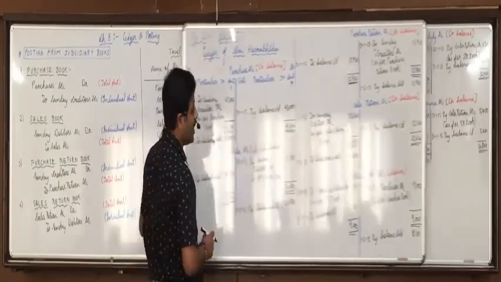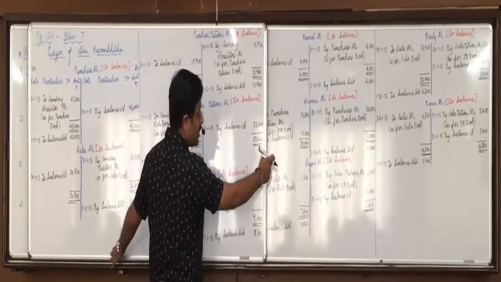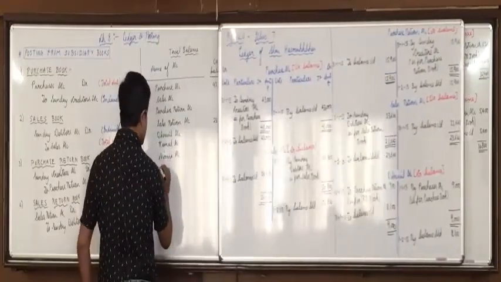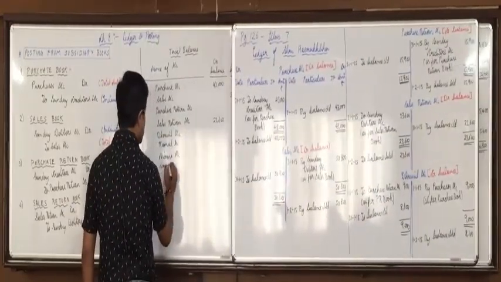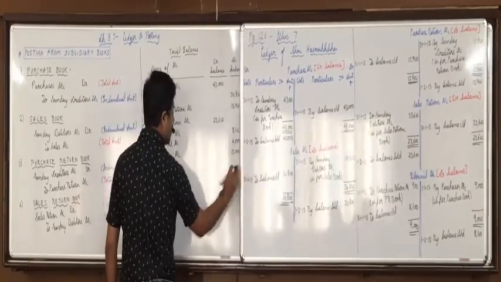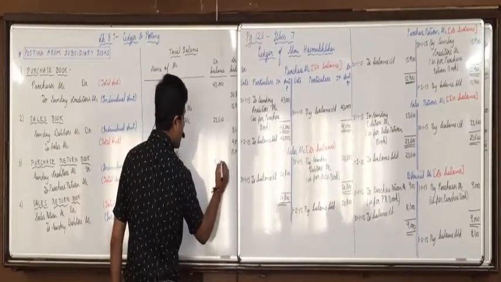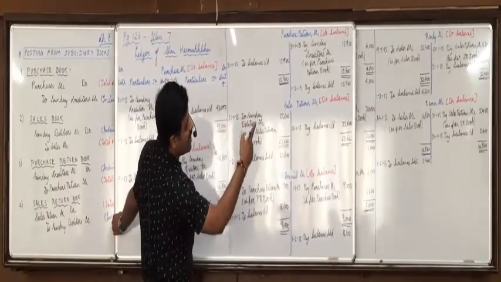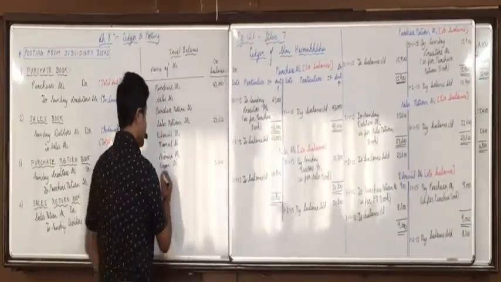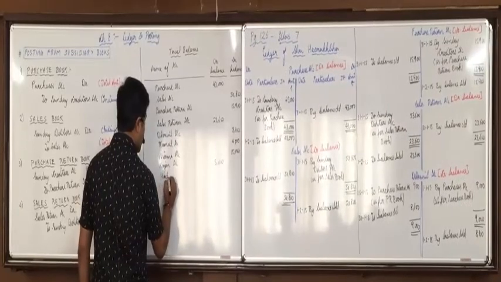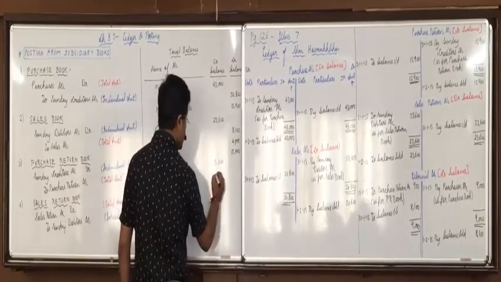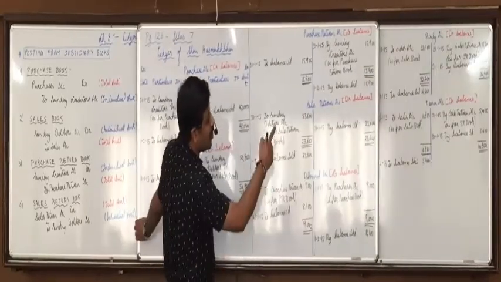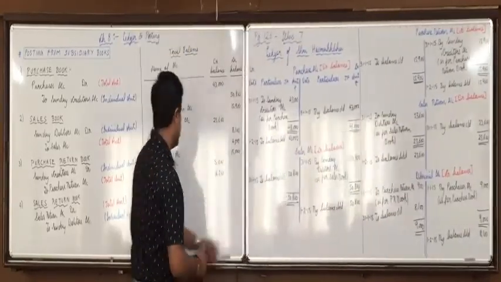After Nirmi account we have Sajan account, debit balance of 5,600. Then after Sajan account we have daily account, debit balance of 16,200. And lastly, Kanu account, debit balance of 5,400.